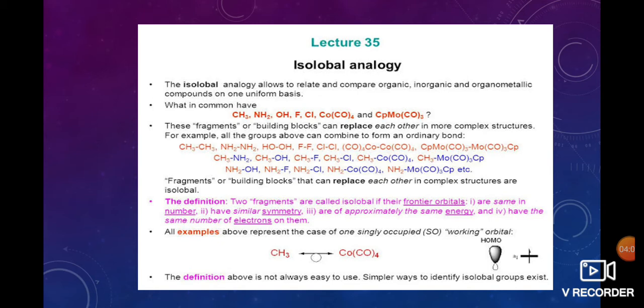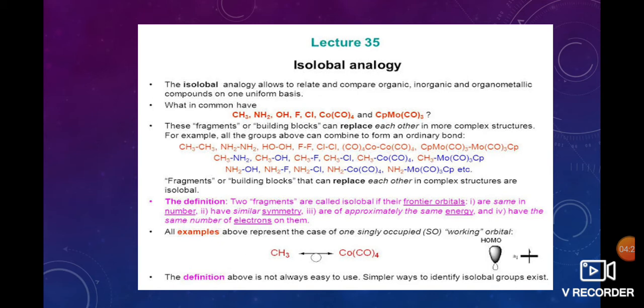And cobalt tetracarbonyl complexes combine to form dicobalt octacarbonyl, and so on. These fragments are very important examples of isolable analogy.